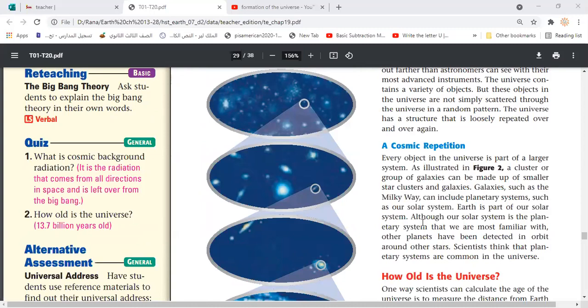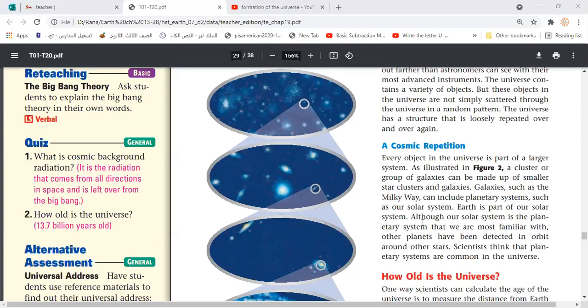Yes, Hanahani? As the Big Bang theory says, it is 13.7 years. Yes, the estimated time, good. Regarding the Big Bang theory, they said that the universe started to form 13.7 billion years ago. So that's the estimated age of the universe.